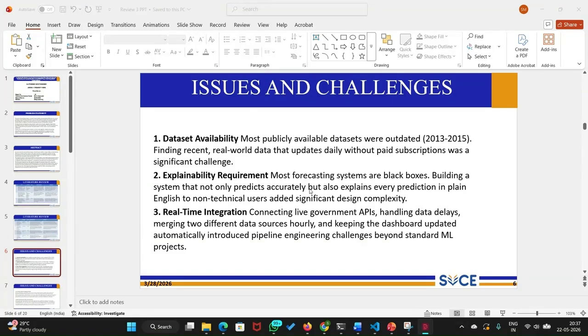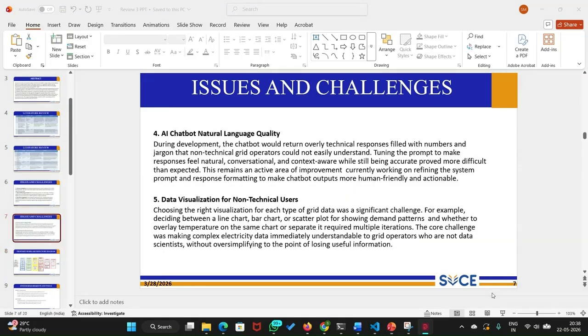Merging two live API streams, handling data delays and mismatches, and keeping everything automated was a real pipeline engineering challenge, because both the EIA data and the weather data that we used for forecasting have different time zones. The fourth challenge we faced is the AI chatbot quality.